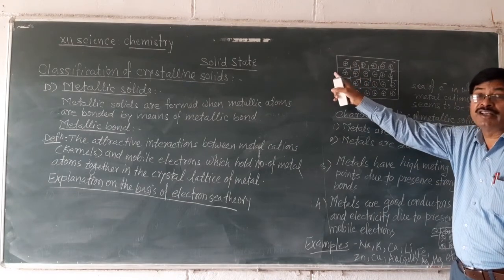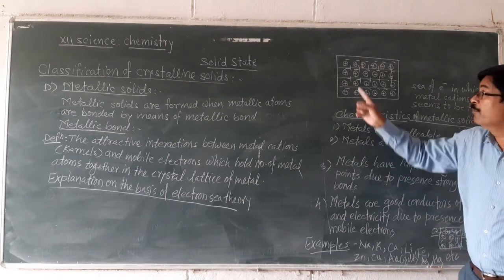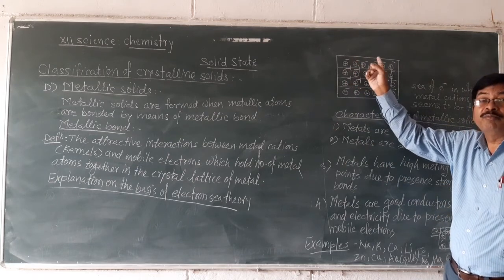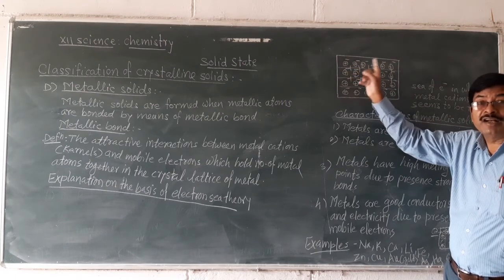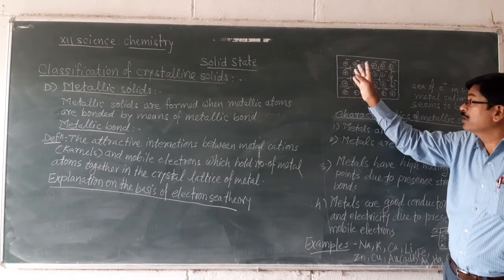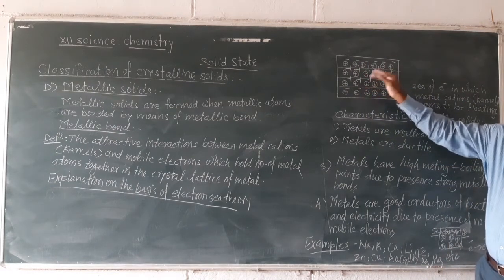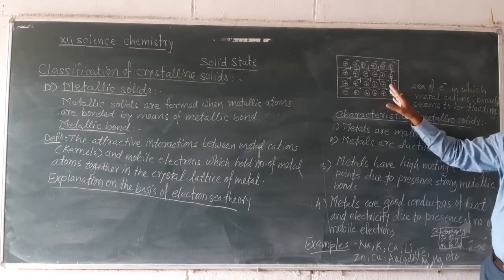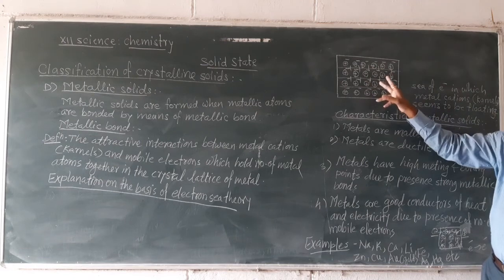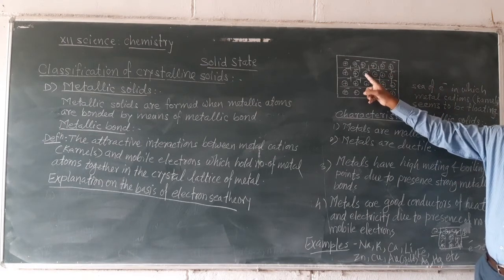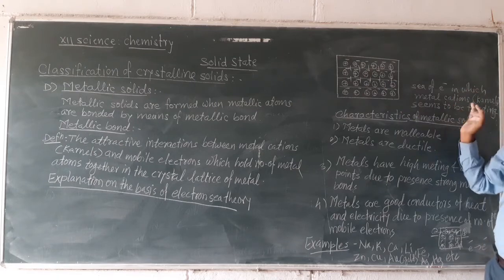According to the electron sea theory, the metal crystal lattice contains a number of mobile electrons freely moving around the metal cations, which are steady in the crystal lattice, and due to the oxidation of metal atoms in the crystal lattice, a sea of electrons is formed in which metal atoms, although they are stationary, seem to be floating in the sea of electrons.